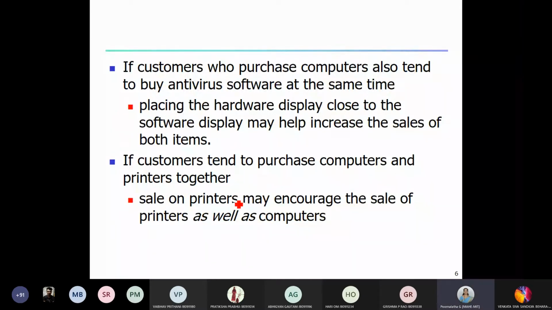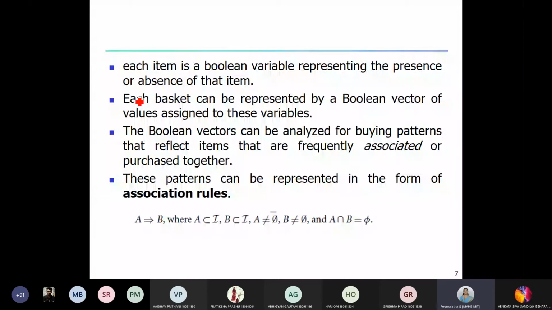So each of these items we can consider as a Boolean variable representing whether a customer has purchased a particular item or not. If an item is purchased, then we put a value of 1, and if it is not purchased, we represent it as 0. So if we use this kind of notation, then it is possible for us to represent each basket by a Boolean vector.